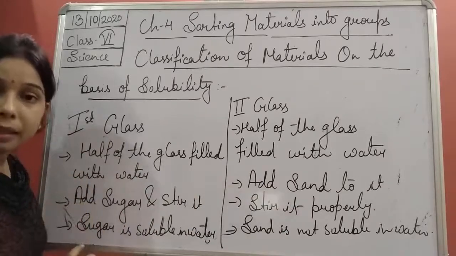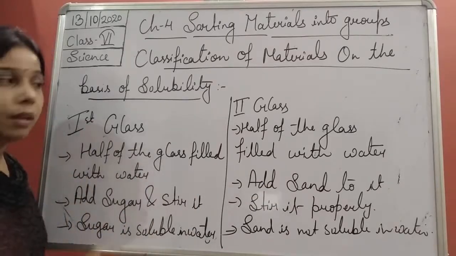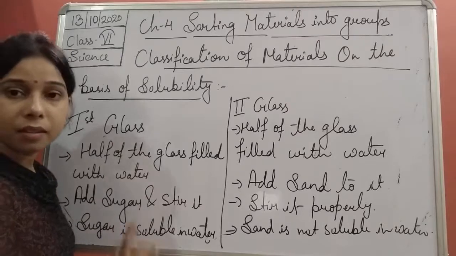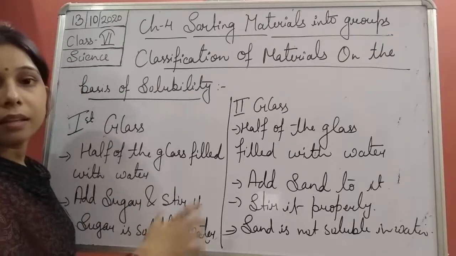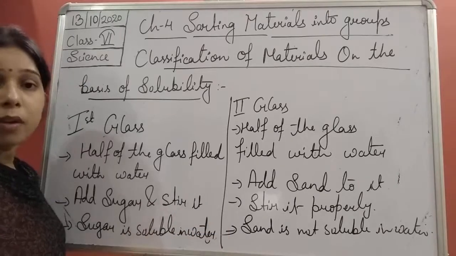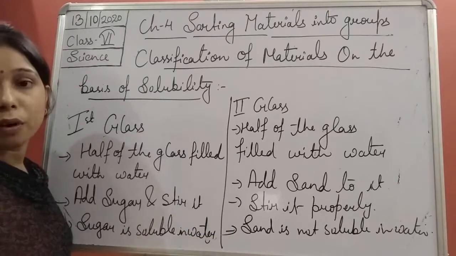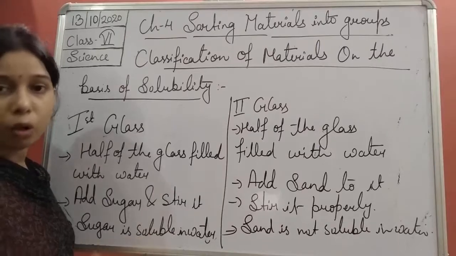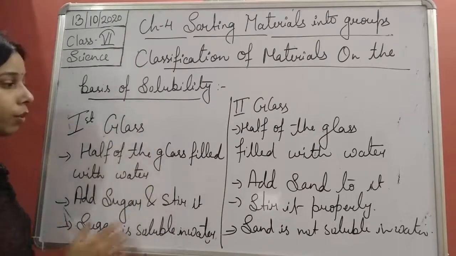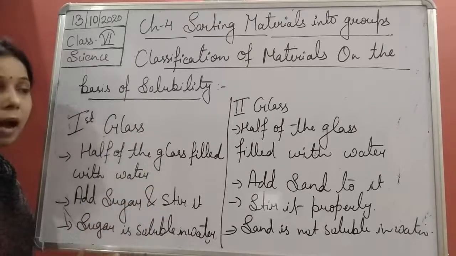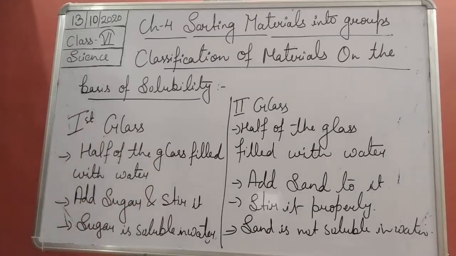So there are materials which dissolve in water, that is known as a soluble material, and there are materials which do not dissolve, so we will use the term for it that they are insoluble in water. A lot of examples are there, students, which are soluble in water, and a lot of examples are there which are insoluble in water.